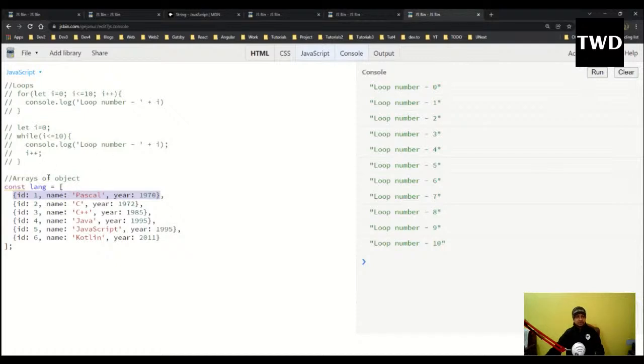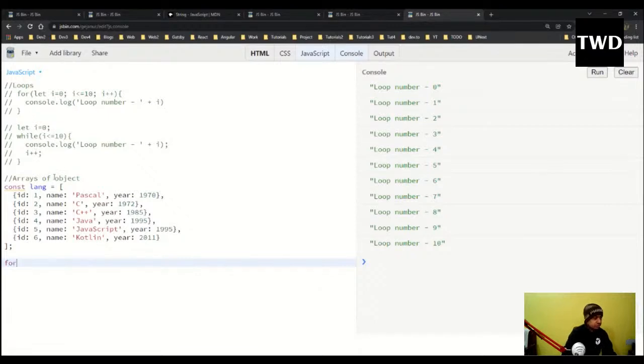Suppose it will be a home page const, and it will have all these things. So how to loop through this is very important. We can loop through this in two ways; we'll look into more ways later on. The first way is the traditional for loop, which we have just learned.